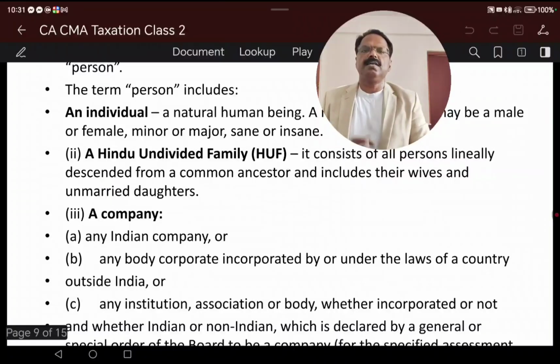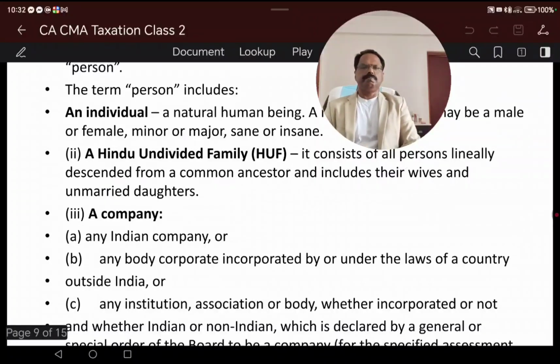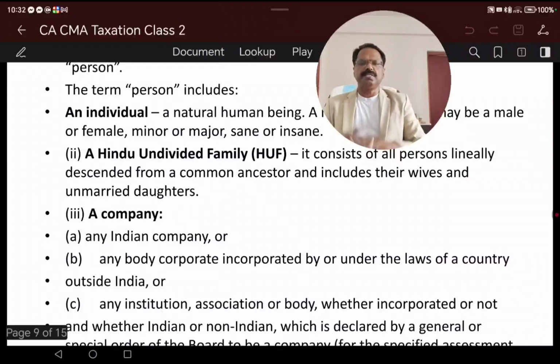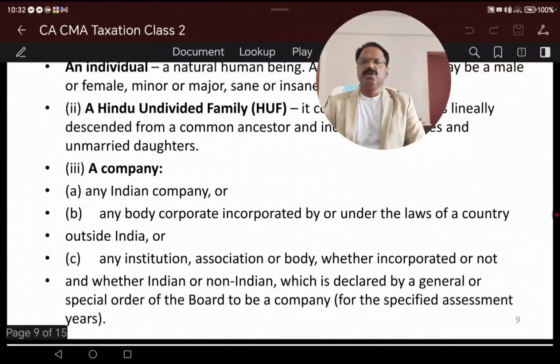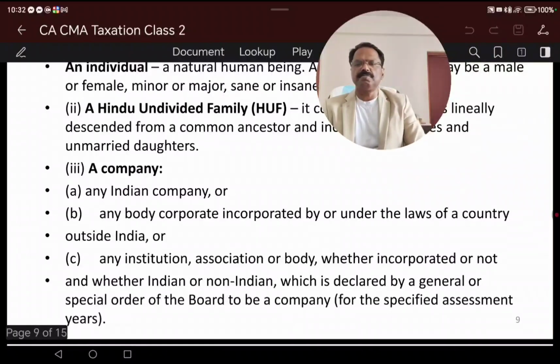So Section 2 subsection 31 defines that person includes an individual, a Hindu undivided family, and third is a company. A company can be an Indian company or any body corporate incorporated under the law of a country outside India, or an institution, association or body, whether incorporated or not, whether Indian or non-Indian, which is declared by general order or special order of the Board to be a company for a special assessment year.